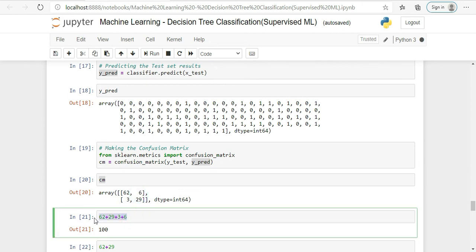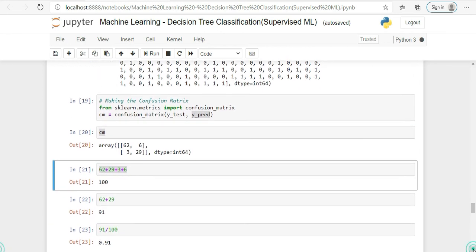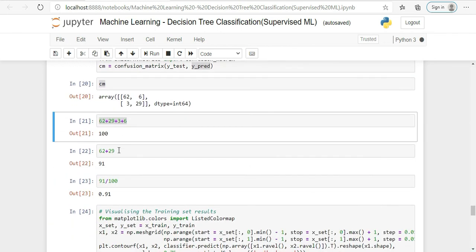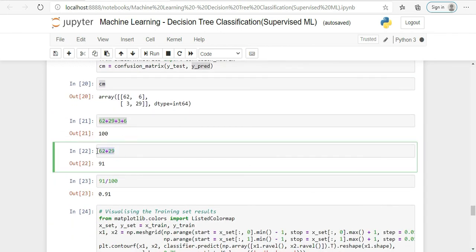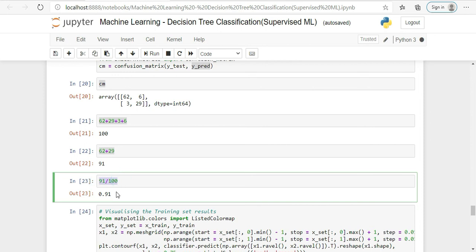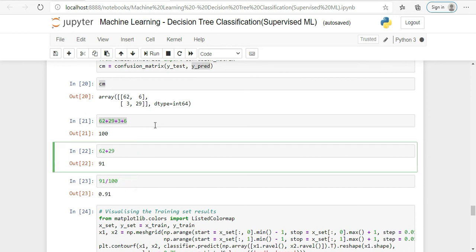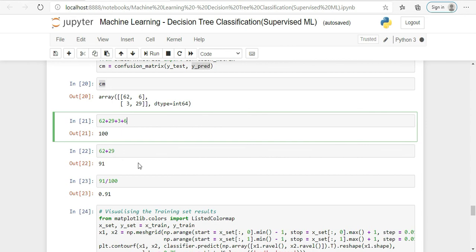We can do addition of all the values. So the total is 100, then we will add our correctly classified values, 62 plus 29, 91, and we will divide it. So our correct prediction, or accuracy, is 91%, because this is a classification algorithm. So 91% of the data is properly classified.